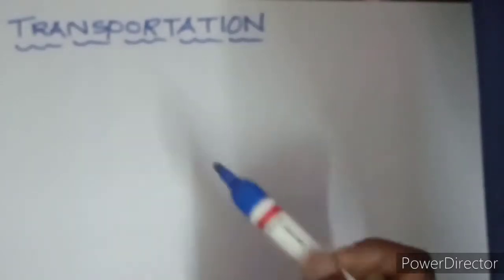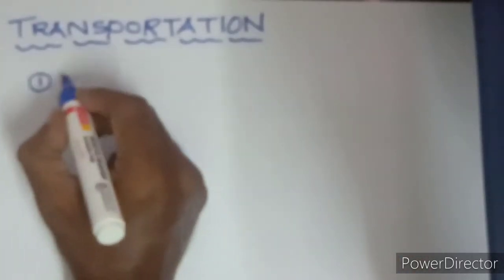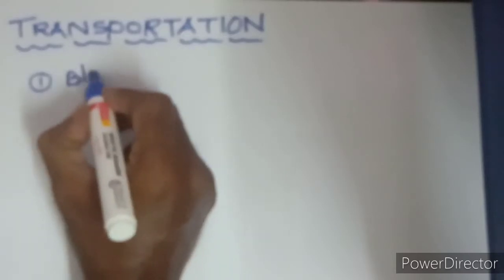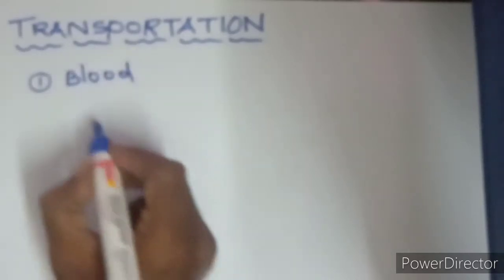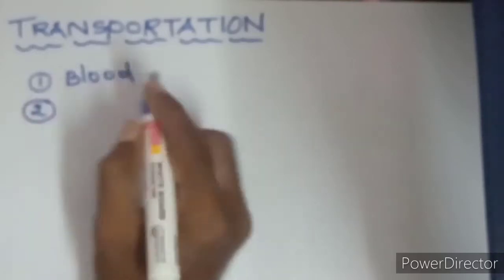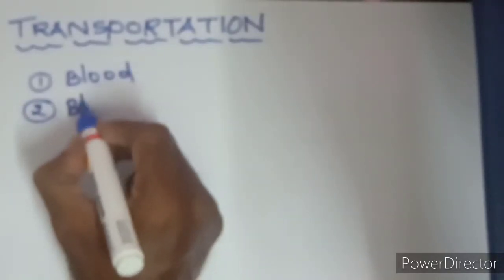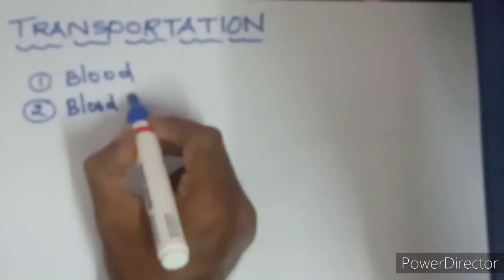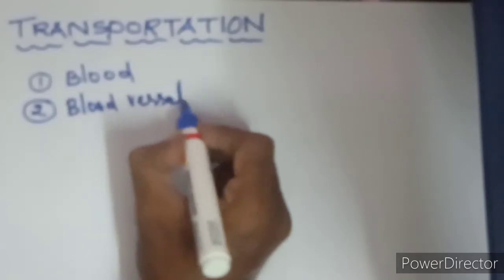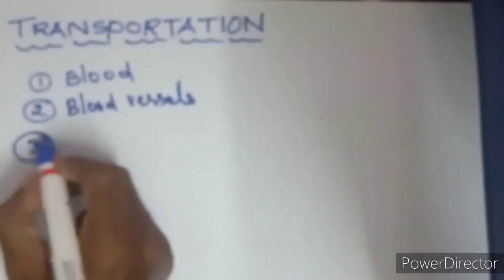Now we are going to start the lesson, transportation process. Some organs are necessary. They are first, blood; second, blood vessels; third, heart.